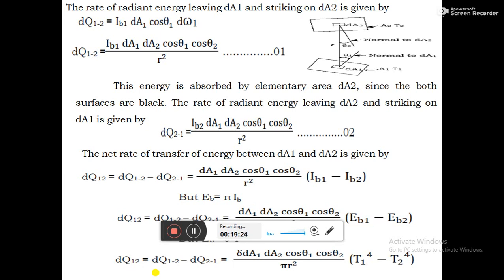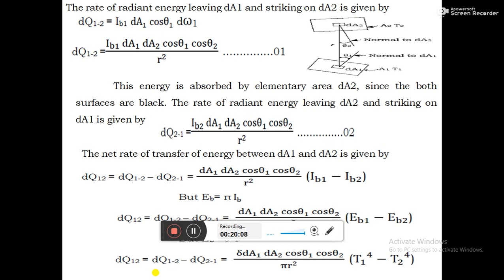Both surfaces, body 1 and body 2, are black surfaces. Both surfaces emit radiation, and the radiation emitted by each falls on the other. Therefore, the net exchange of heat between the two bodies can be given by subtracting equation 1 and 2. In equations 1 and 2, dA1 dA2 cos theta 1 cos theta 2 by r square is common. Taking that outside, on the right side we get dA1 dA2 into cos theta 1 into cos theta 2 by r square into I_b1 minus I_b2.